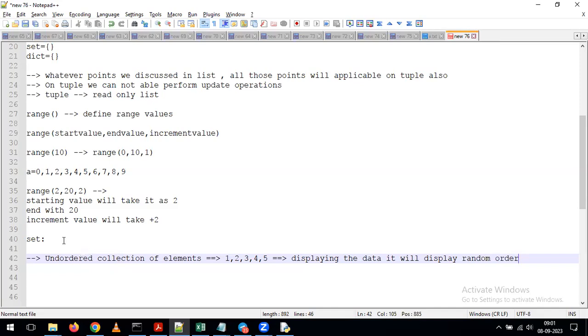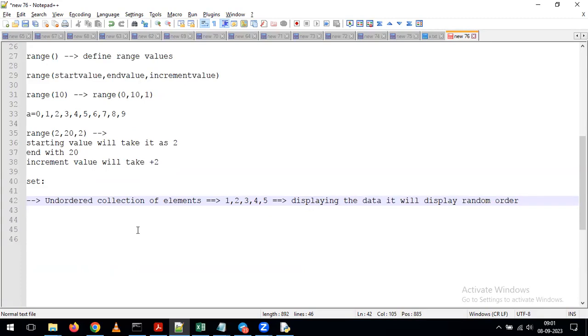Whenever we define the set data type, it is going to store all the elements the way we give them, as happens in the tuple and the list. But as part of displaying the data, if you have a few records, it will display data in the normal order. But if you store a large number of elements in the set, that data will be displayed in random order. That is one more difference between list and set, or between tuple and set. In the list and tuple, in whatever order we give the data, we see the data in the same order. But coming to set, you cannot see the data in the same order. You are going to see the data in an unordered way. That is one thing we need to understand.